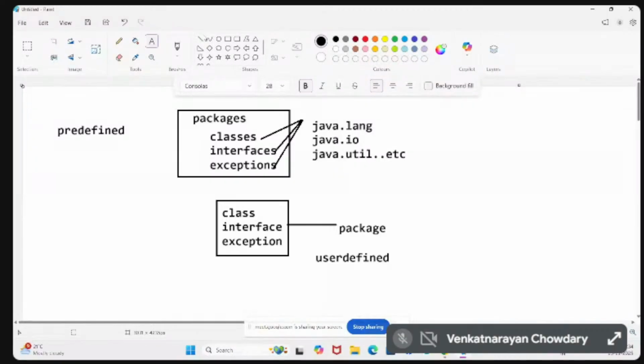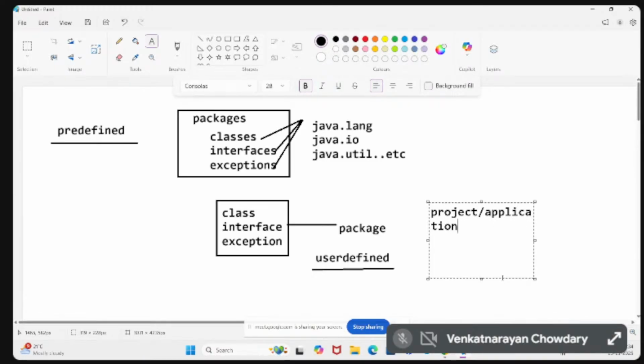If they are already available, those packages are predefined. If you define your own package, those are user defined. Suppose I would like to develop a project or application.